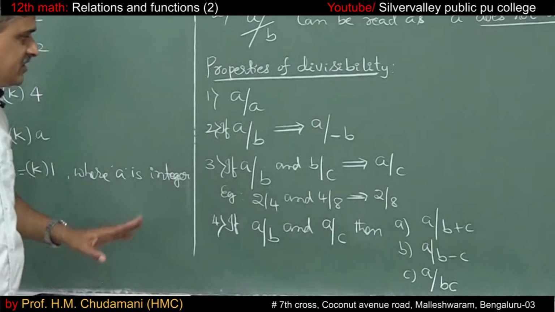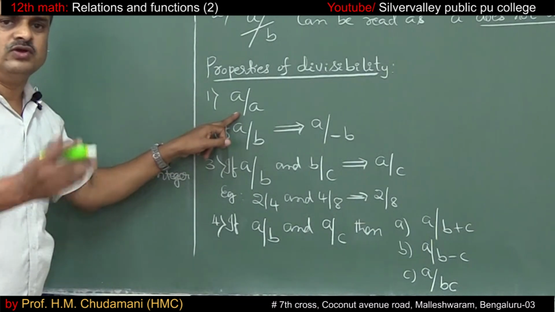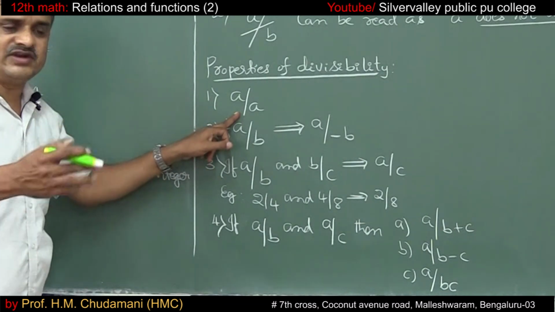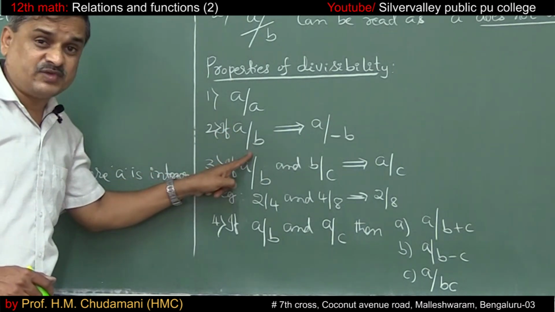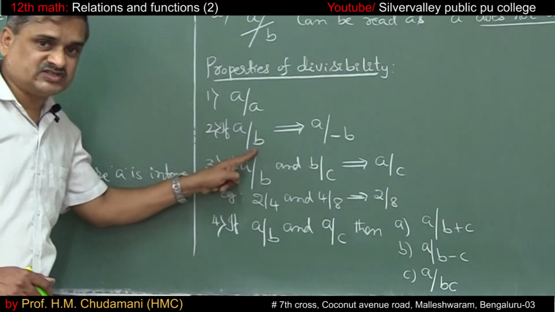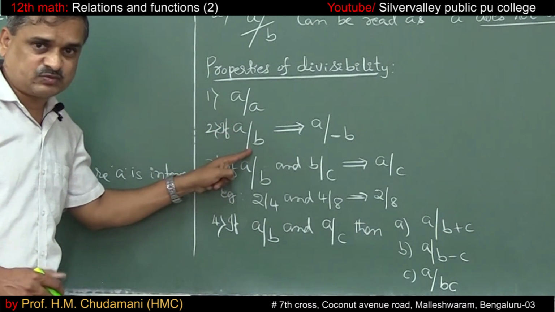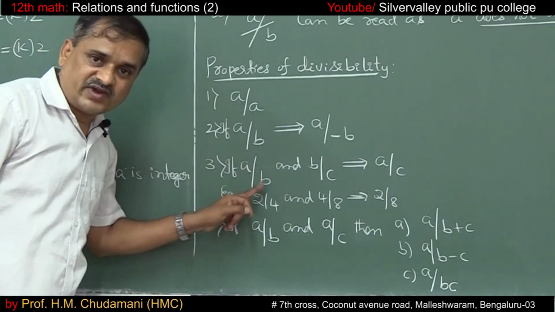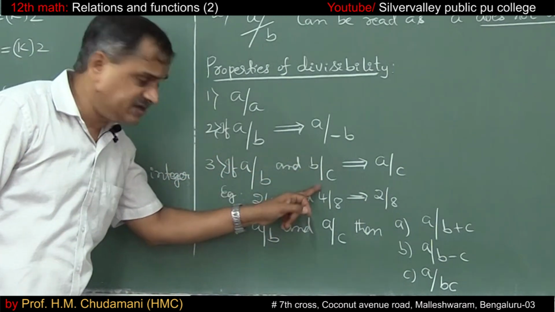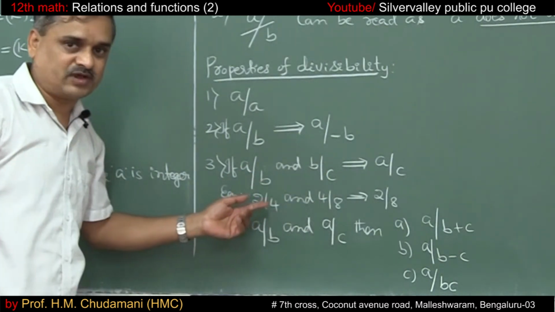We need a few simple properties. First, A divides A: 2 divides 2, 4 divides 4, 100 divides 100. Second, if A divides B, then A divides minus B also. 2 divides 4 means 2 divides minus 4 also, as I have given in the previous examples. Third, if A divides B and B divides C, then A divides C. This is somewhat similar to the transitive property, right?